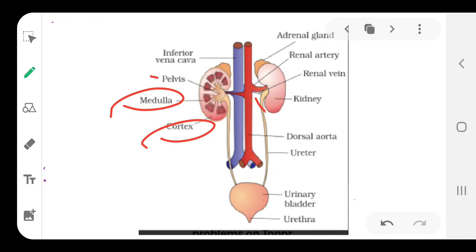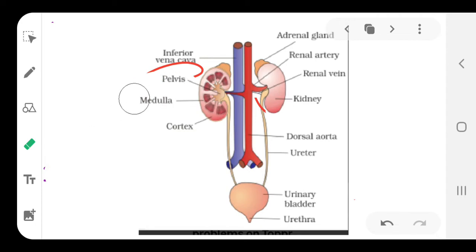You can see the name here: pelvis. So this is the hollow region where the ureter leaves the kidney. The outer dark region is the cortex, the medulla is a bit lighter, and the pelvis is the region from where the ureter leaves the kidney. These terms you should know, just for the sake of labeling.